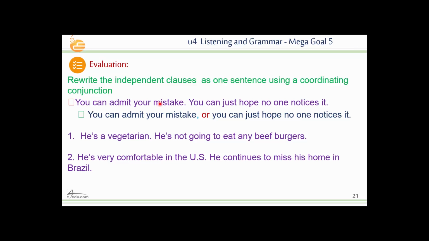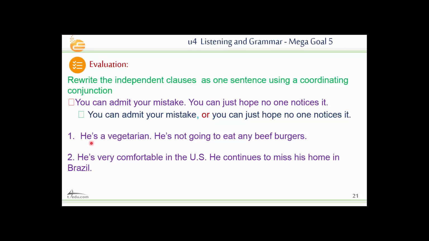using a coordinating conjunction? You can admit your mistake. You can just hope no one notices it. So here you have two choices. What can you use? Use and, use but, use yet, or what? So we have to use or, because here we have two choices. You can admit your mistake, comma, or you can just hope no one notices it. So we have to put a comma before the coordinating conjunction.